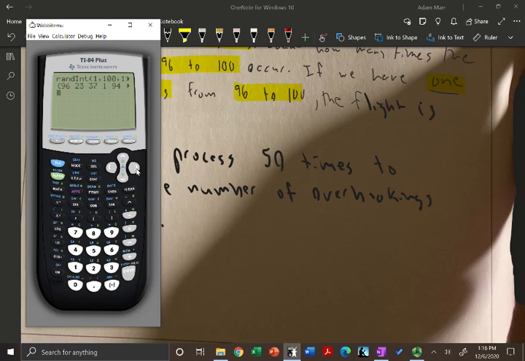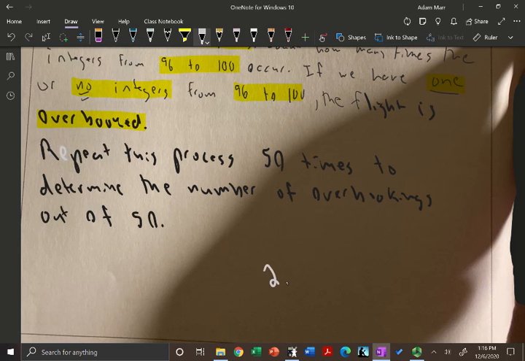In this particular case, we're trying to count how many we have from 96 to 100. These are the no-shows. We have 1, 2, that's 98 right there, and we had a 96 to begin with. So in this case we have 2. You don't have to do this again. I'm just showing you if they ask you to actually perform the simulation.